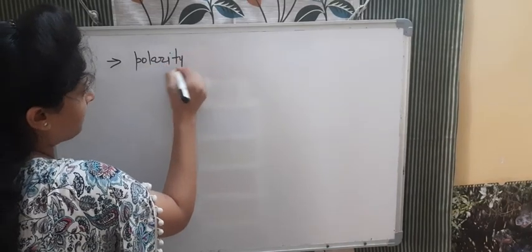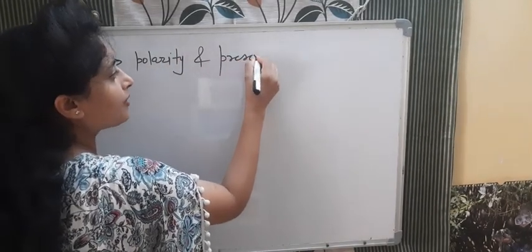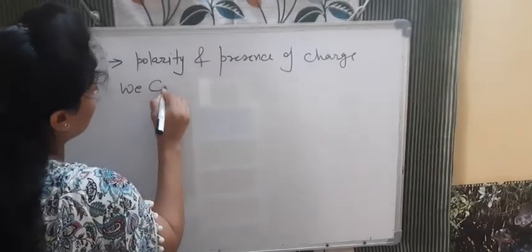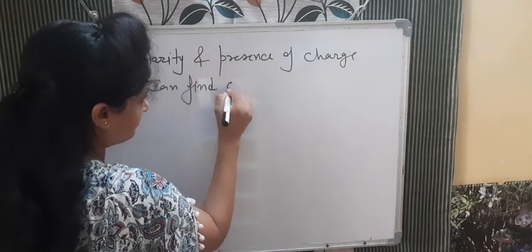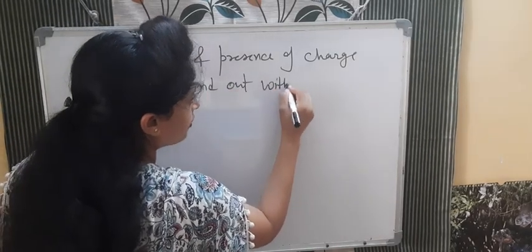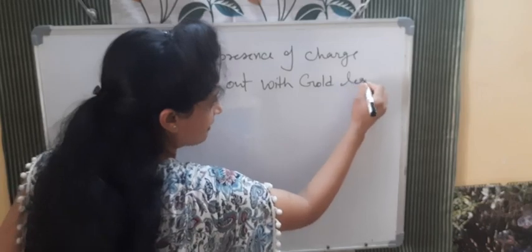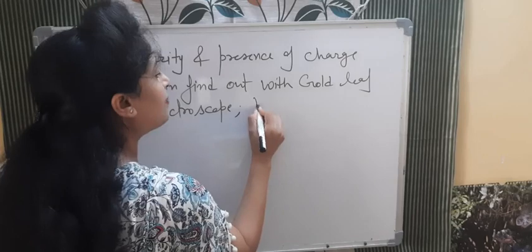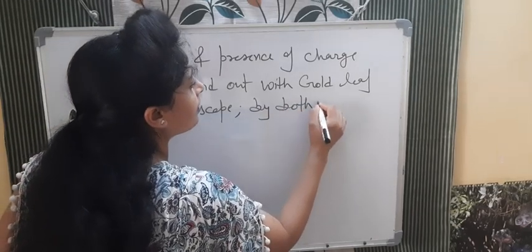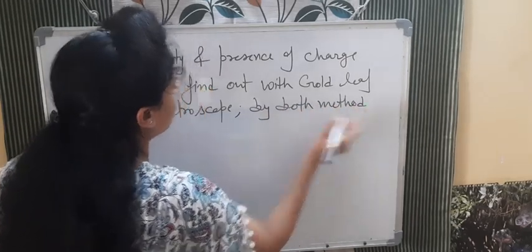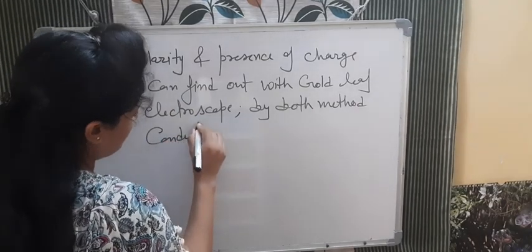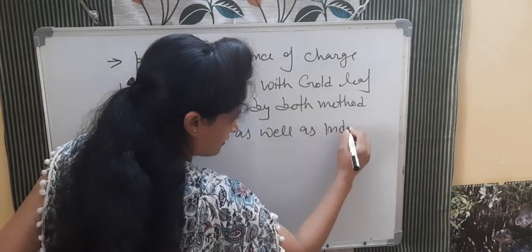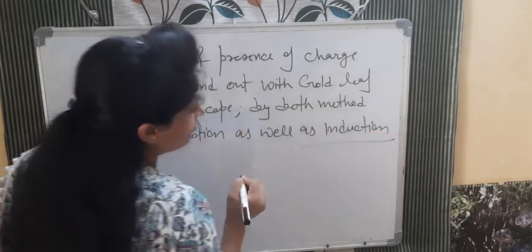Polarity and presence of charge we can find out with a gold leaf electroscope by both methods, conduction as well as induction.